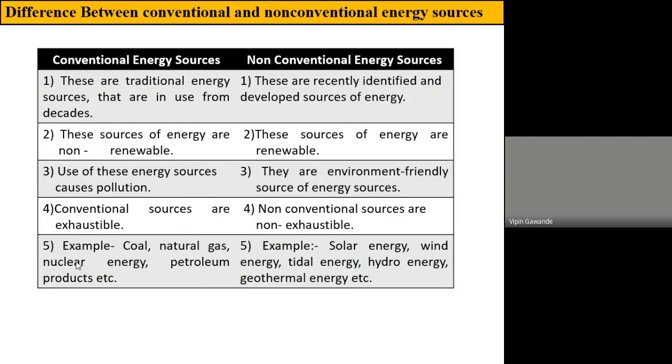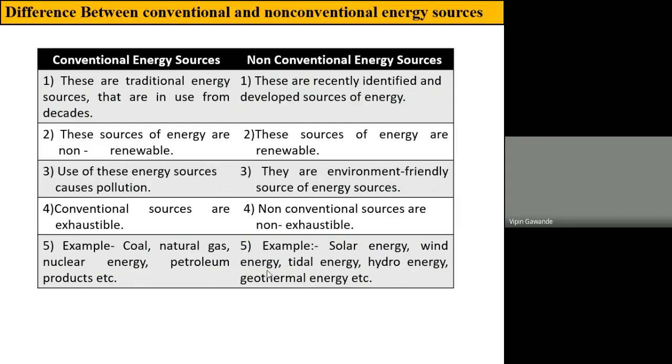The examples of conventional energy sources are coal, natural gas, nuclear energy, petroleum products, etc. While the examples of non-conventional energy sources are solar energy, wind energy, tidal energy, hydro energy, and geothermal energy.